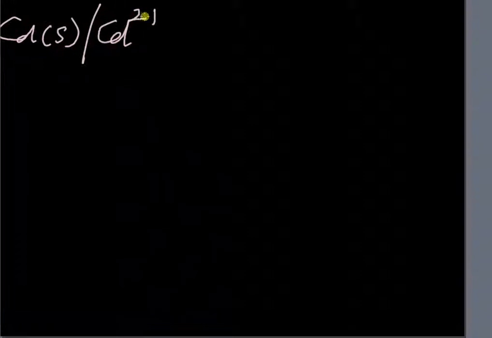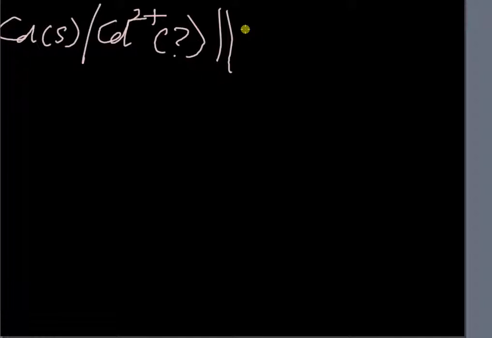So we have a cell with Cd solid and Cd2+ ions, where the concentration is unknown here, and then we have nickel ion with a concentration of 0.2 molar, and nickel solid.